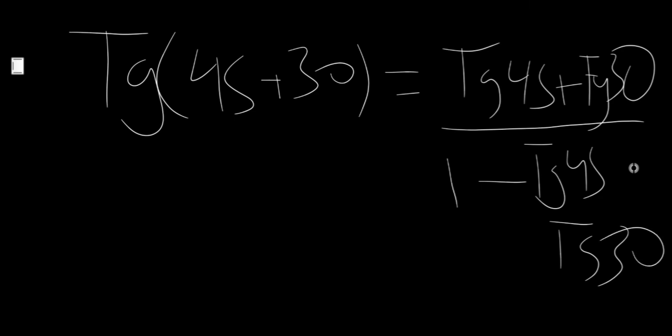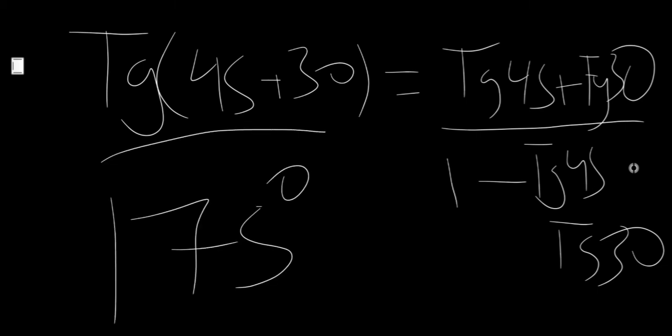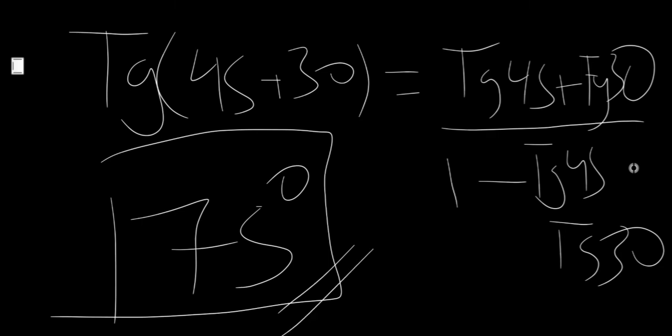Okay, yeah, this is the formula of the tangent. So I don't know, I think they wanted you to have the tangent of 75 memorized. Okay, I think they want you to know this.